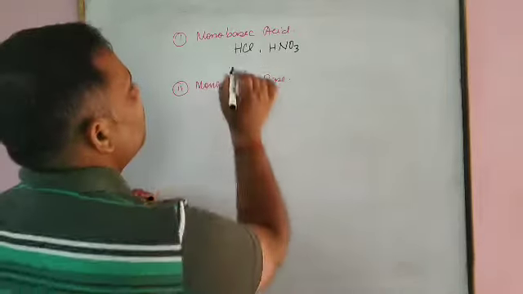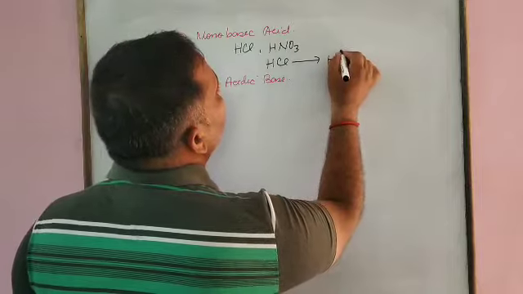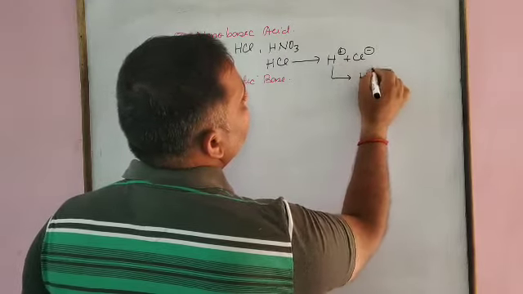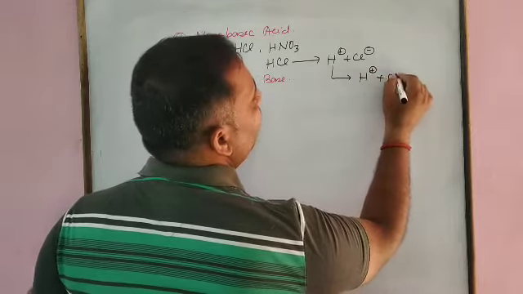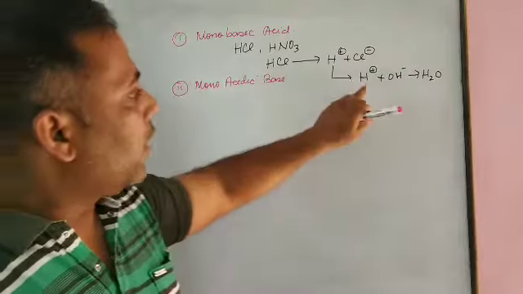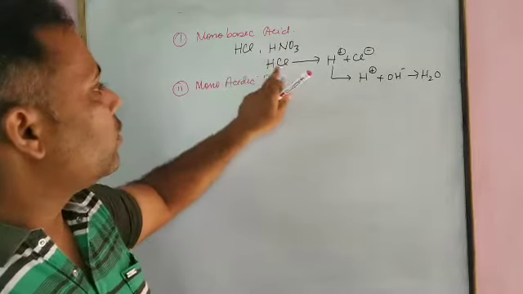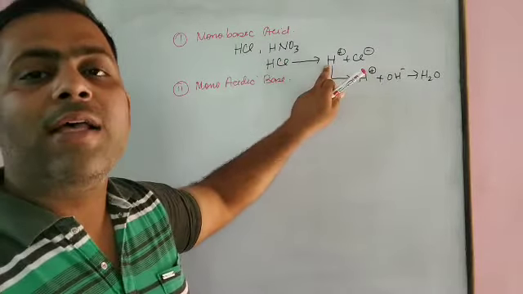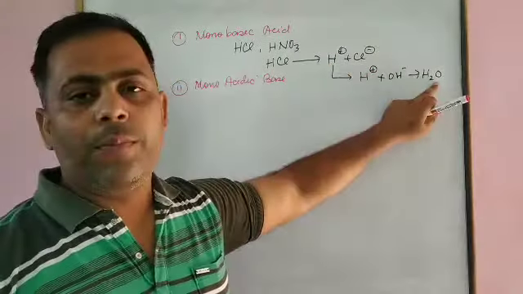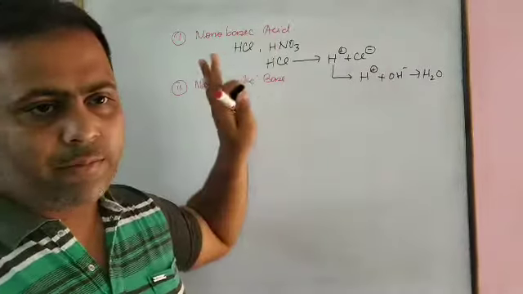How? This HCl will protonate. It forms only one H plus and Cl minus. This one H plus will react with one hydroxyl ion, OH minus, and forms H2O. It means HCl has tendency to liberate one proton on dissociation. This one proton has only capability to neutralize one hydroxyl ion, leading to formation of water. Therefore, it is termed as monobasic acid.